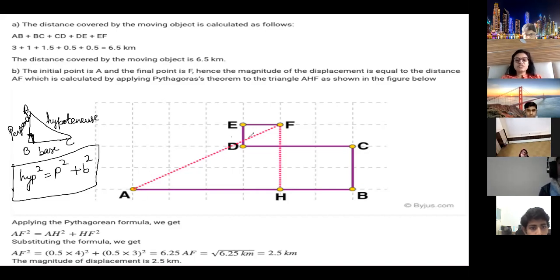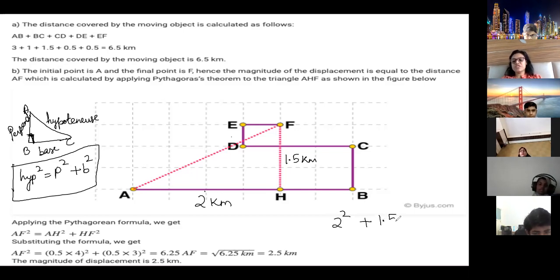Now in this case, if you cannot measure it geometrically, then mathematically you can find it like this. Make it in right triangle form. If you make it in right triangle form, how much is this? This is 1 kilometer, 2 kilometers, so this is 2 kilometer. How much is this? 1.5 kilometer, right? So how will you find this value? You can find this value by doing 2 square plus 1.5 square and then the root. This will give you AF.